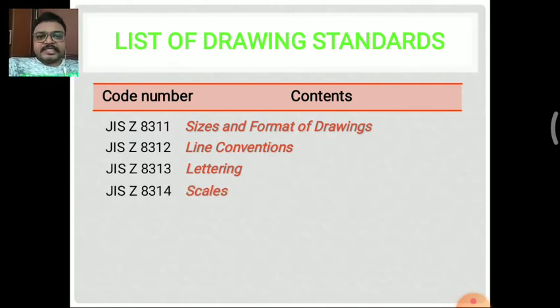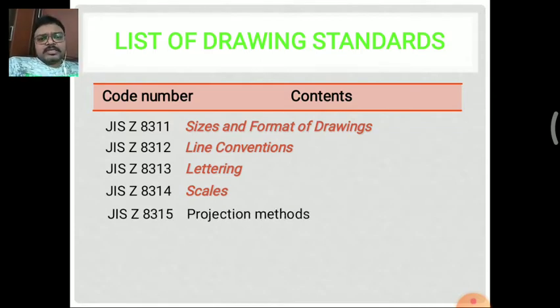Next one is JIS Z 8314 for scales. So scaling ratio of a drawing sheet as well as the original diagram. So if we are drawing a diagram of a dam, that is the Nagarjunasagar dam or any other thing, the conventions are in meters, but when we are drawing it in the drawing sheet, we are taking it as scales. So meters are converted into mm, that is 1:20, 1:2, 1:3, 1:4. These are all the scaling ratios. So we are converting the original picture into the drawing picture in the drawing sheet, that is, scaling is done for both the variants.